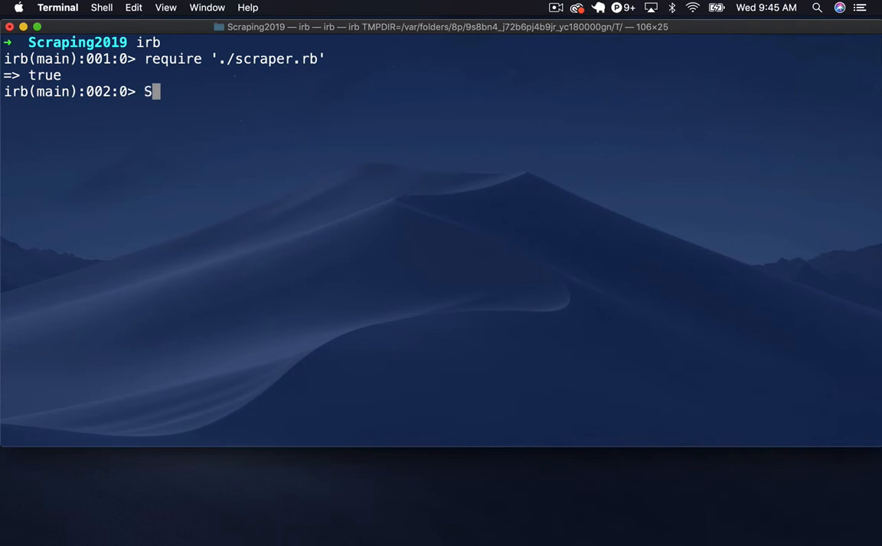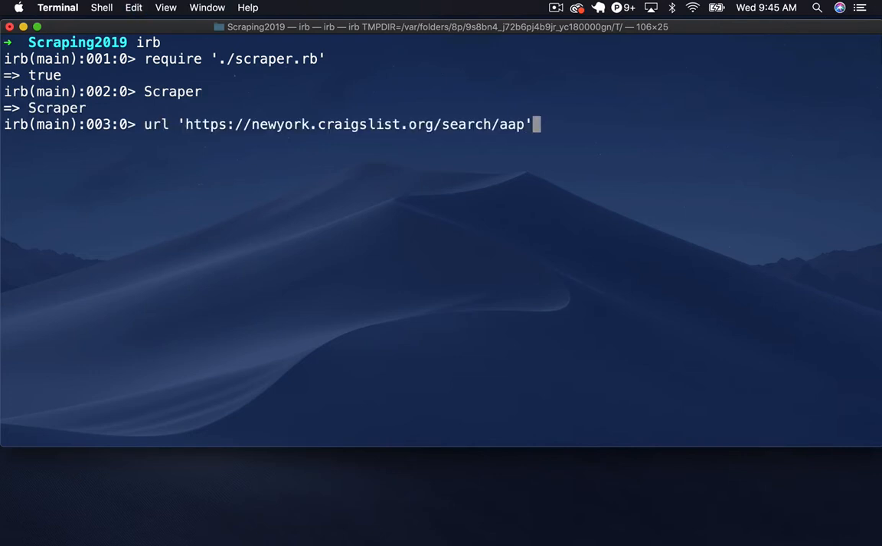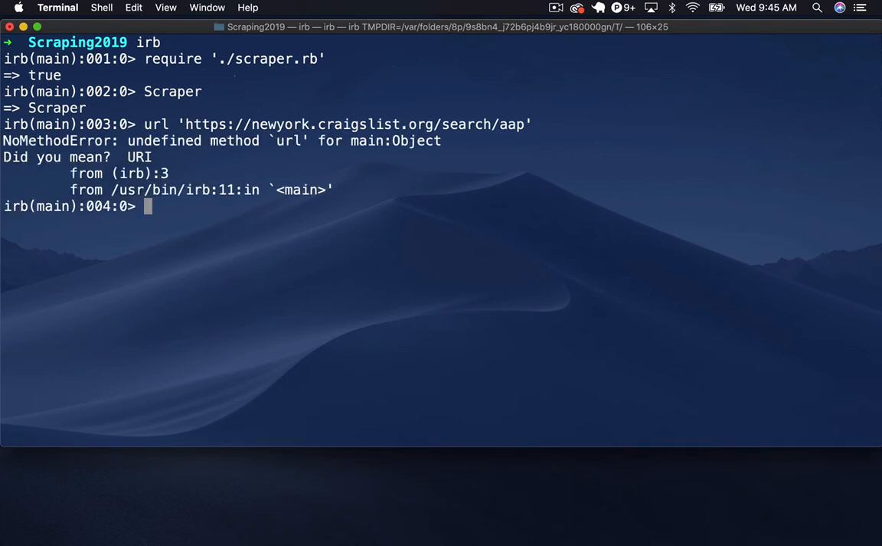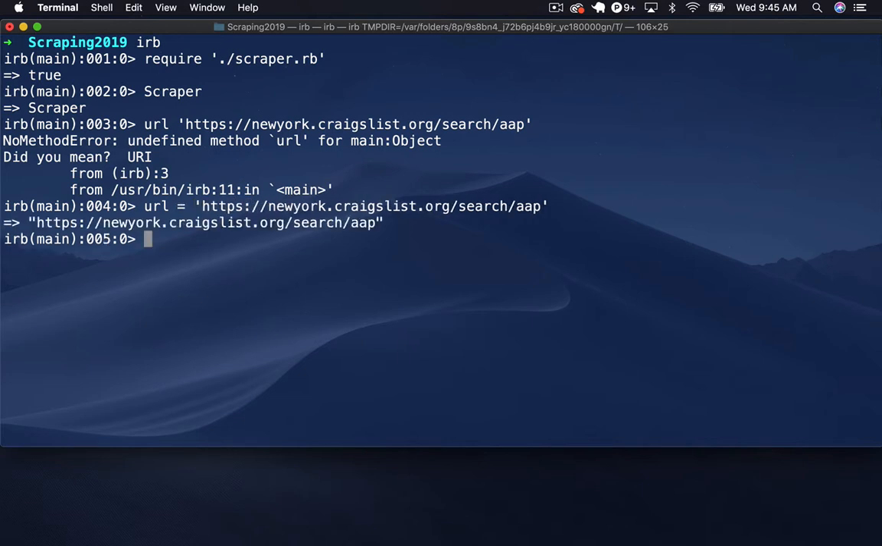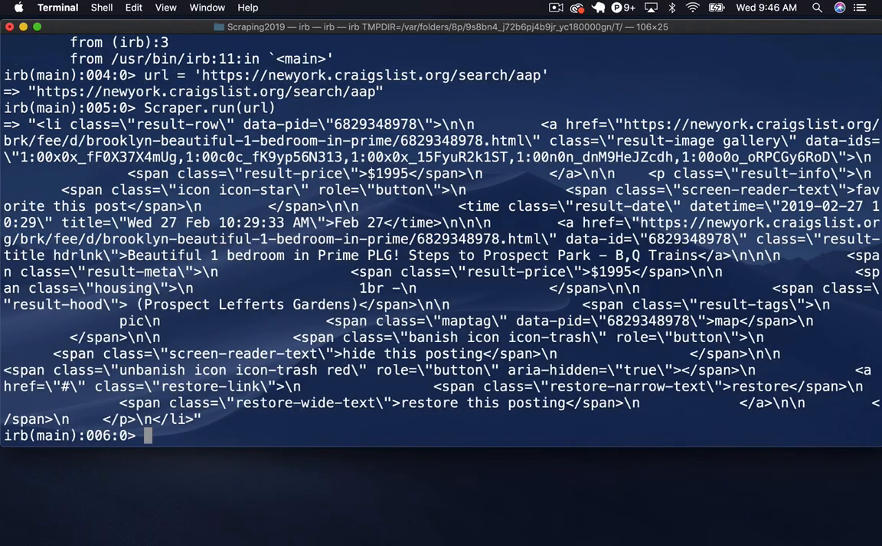But anyway, so now we should have access to our scraper object. I copied and pasted the URL from Craigslist here. Oh, I need to set that, not just say URL. So we'll say URL equals that, and then we'll just say scraper.run URL and see what we get back.